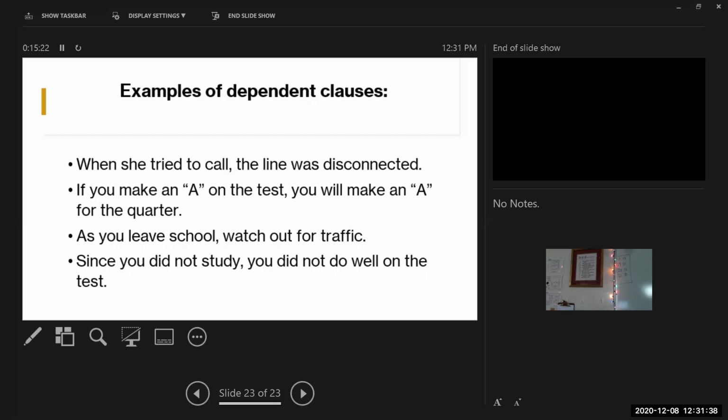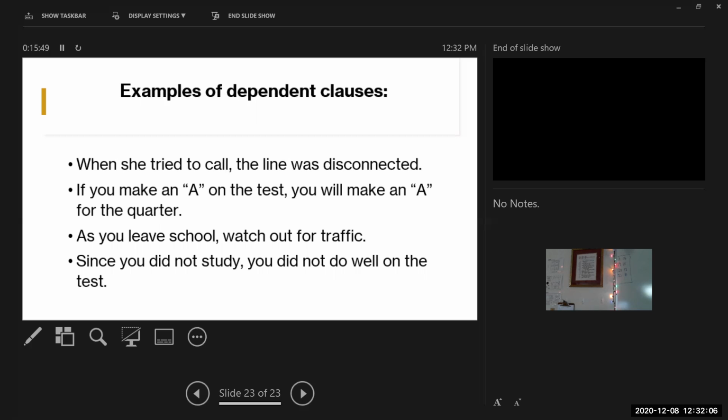All right. So here's another example. If is an example of a subordinating conjunction. When you start a sentence with a subordinating conjunction, you create a dependent clause. So, if you made an A on the test, that is your dependent clause. It's got to have a comma at the end of it. Does that make sense? All right. Here's another example. As is one of those subordinating conjunctions. As you leave school, so it's a dependent clause. Got to have a comma at the end of the dependent clause. Got it? That makes sense?